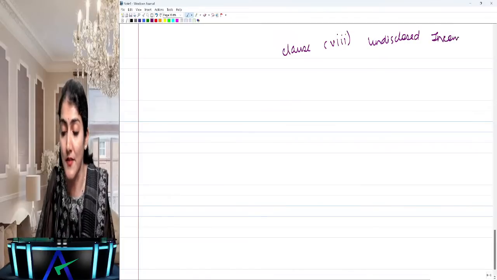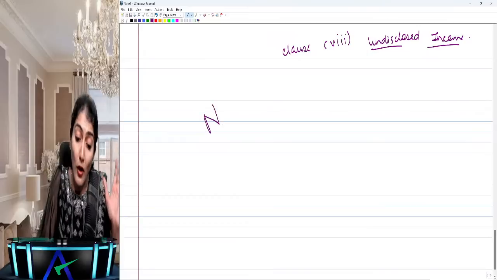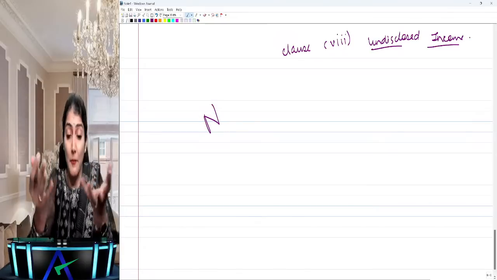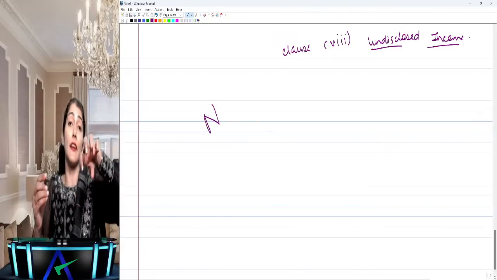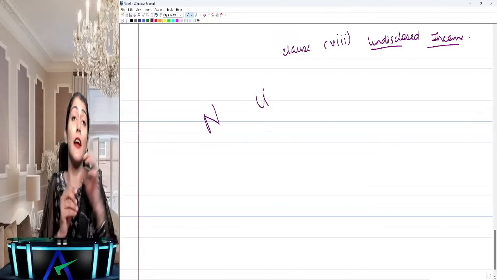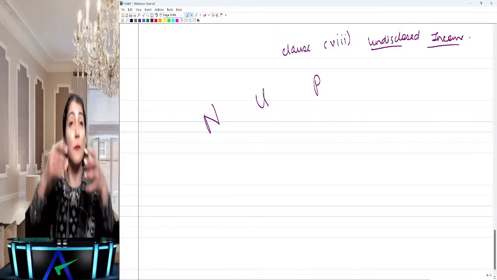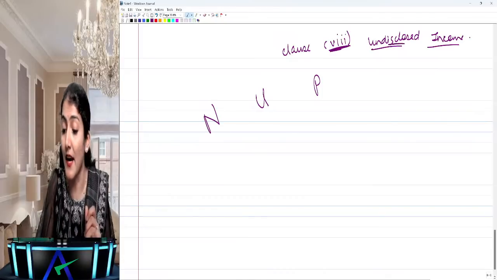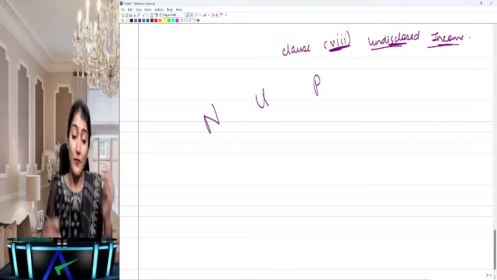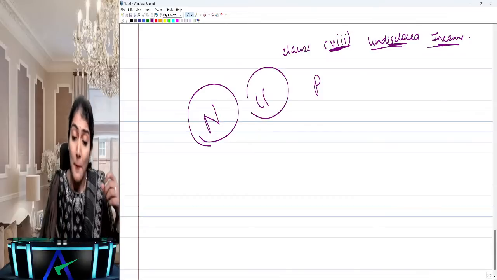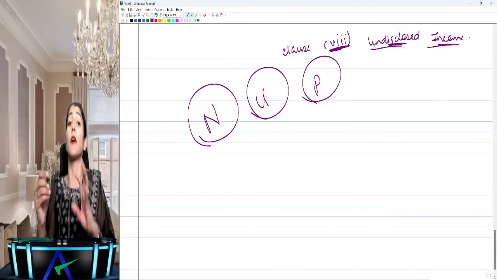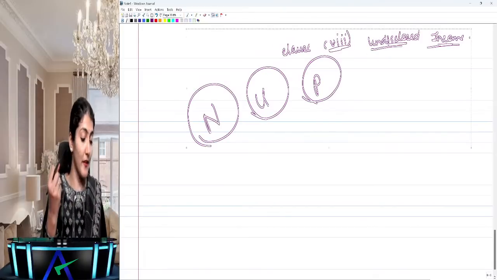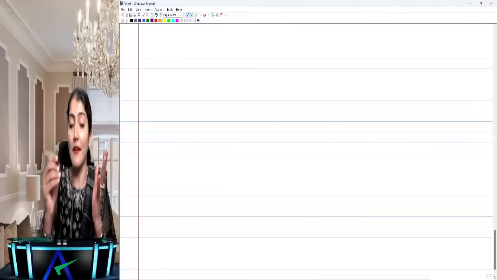The undisclosed income: transactions which are not recorded in the books of account have now been surrendered or disclosed as income during the tax assessments under the income tax law, and whether the previously unrecorded income has now been properly recorded in the books of account. So clause 8 is regarding the undisclosed income: transactions which were previously unrecorded, now properly recorded in the books of account, which have been surrendered or disclosed as income during the tax assessments under the income tax law.